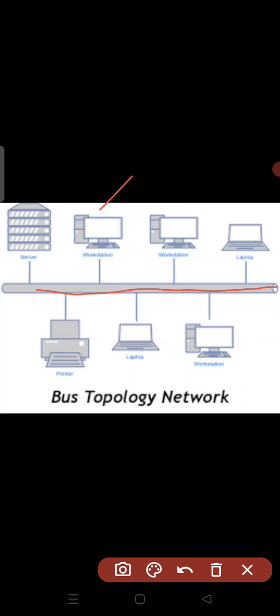If workstation A wants to send data to any device connected in the network, like a laptop, this is the sender and this is the receiver. When 2 or more computers want to send data at the same time, an arbitration mechanism is needed, like a judgment, to decide whom the data has to be sent, to prevent simultaneous access on the bus. The data can reach each and every node connected to the bus cable. So this is about bus connection.